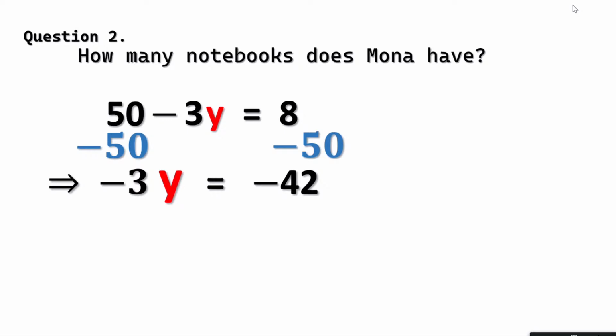8 minus 50 is minus 42. Simple. Just remember your integers. Which sign shall have been put? So integers will also come into play now, that we had done in class 6. So know your numbers well when you are solving a simple equation.